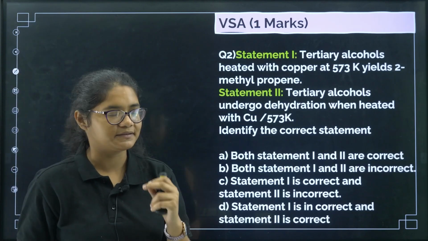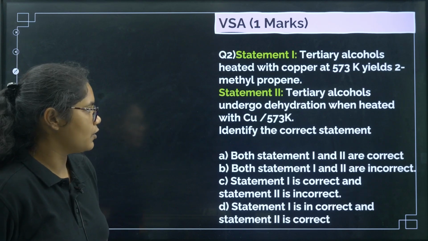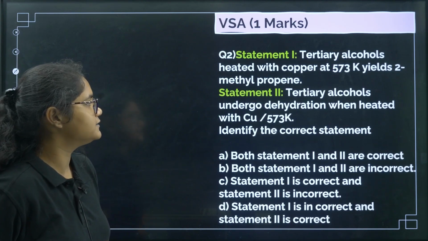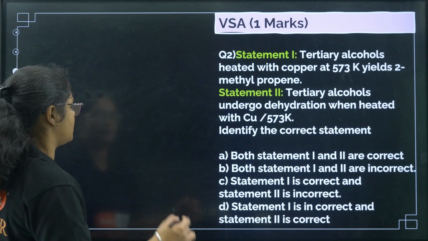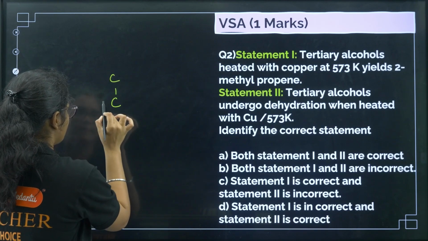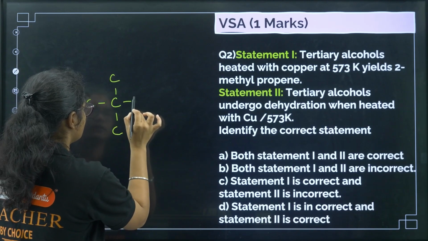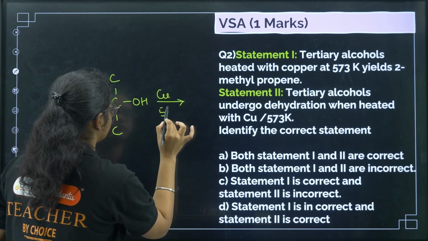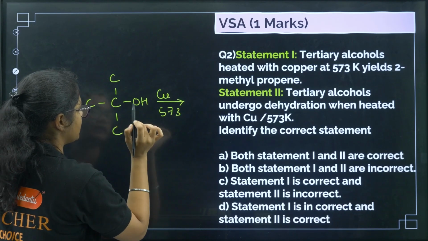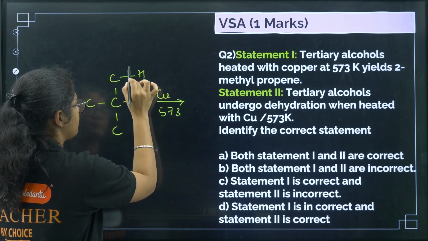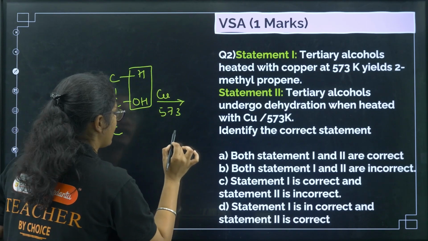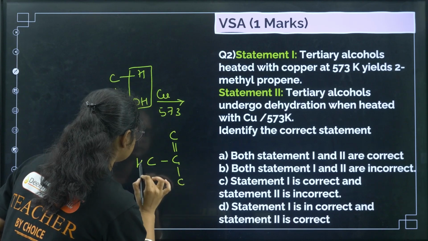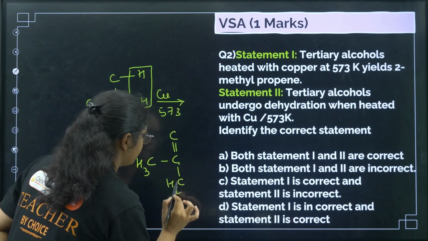Okay, again statement based question. Now tertiary alcohol heated with copper at 573 Kelvin yields 2-methyl propene. So if you remember, tertiary alcohol, when you heat it with copper at 573 Kelvin, there will be a double bond formed here, right? So what will happen? Dehydration takes place and we get this product.